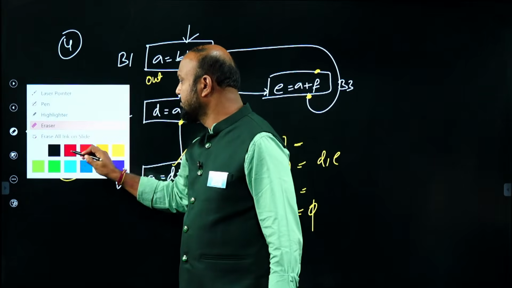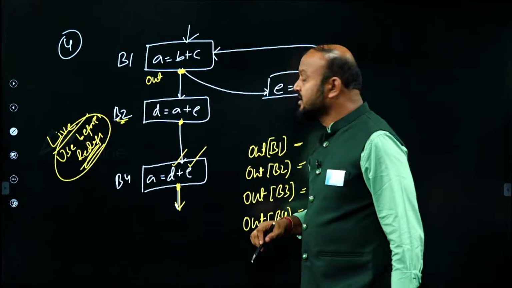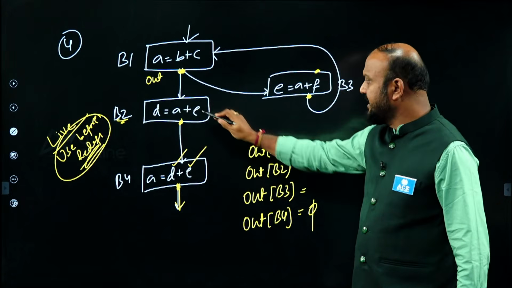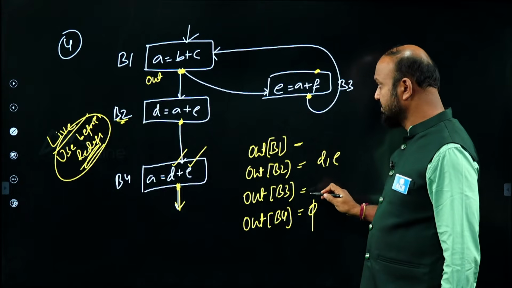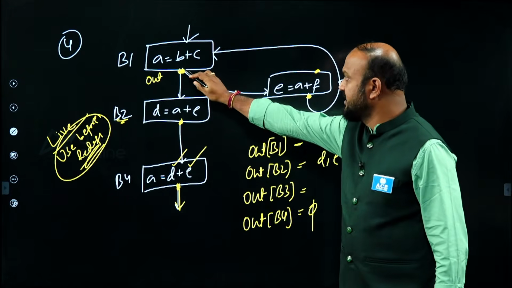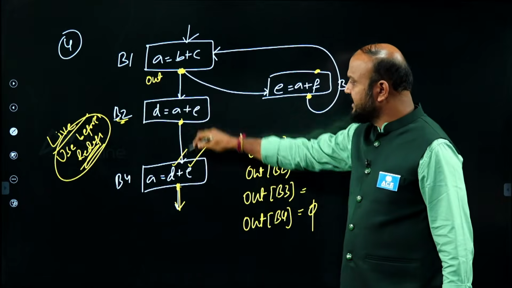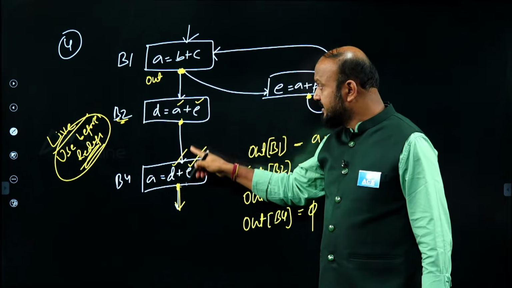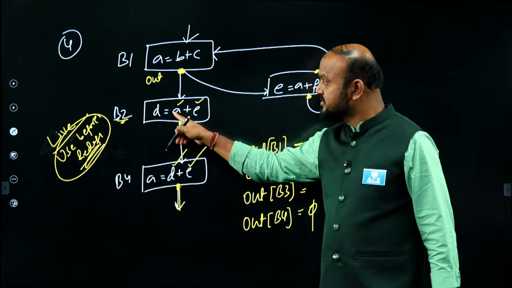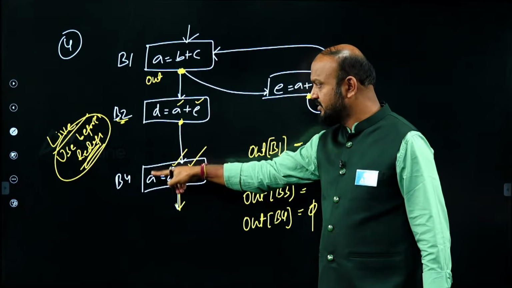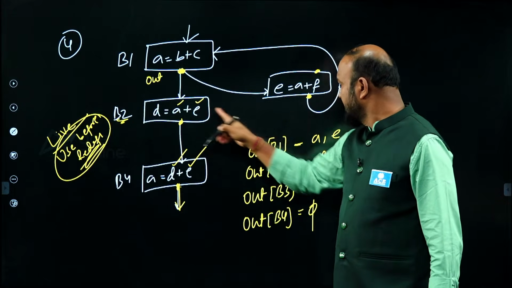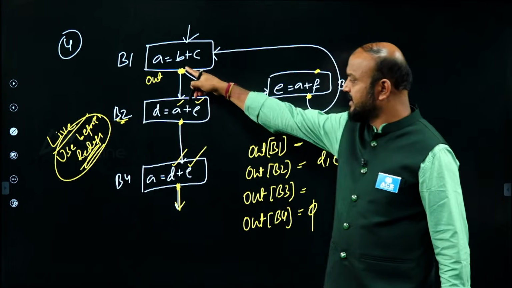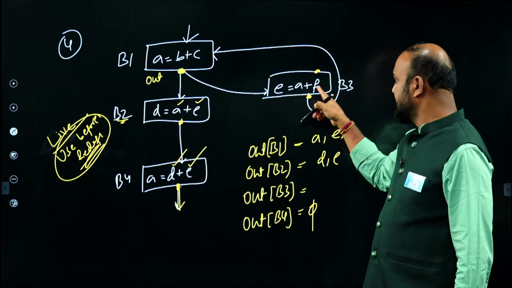Then look at block 1. From the block 1 exit point to the end, this is one path. In that path, A is a use. Exit point of B1, I am talking about. From this point to the exit, there is a use of A, there is a use of E before redefinition, and there is a redefinition of A but after use. But when can I call a variable live? Use before redefinition. There is a use before redefinition. A used, E used, D used. This is one path, and there is another path.